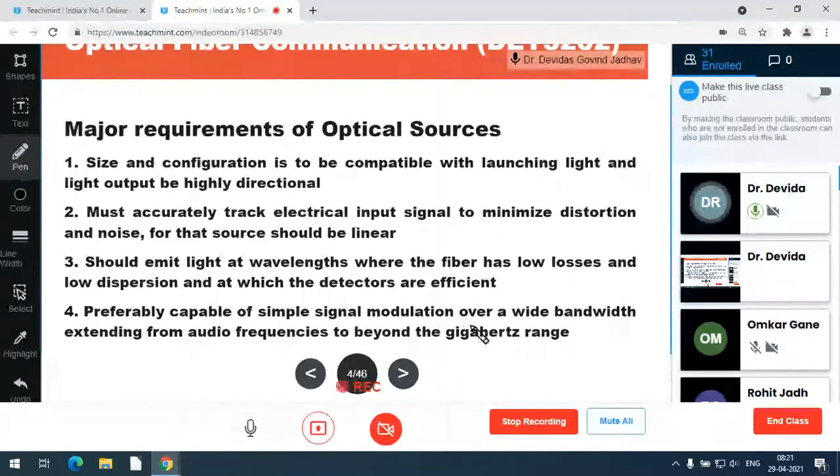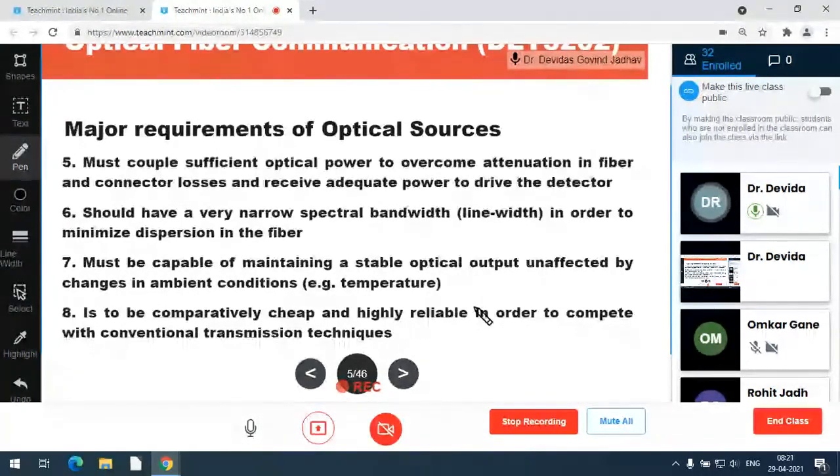Source should emit the light at wavelength where the fiber has low loss, low dispersion, and detectors are efficient. Preferably capable of simple signal modulation over a wide bandwidth extending from audio frequency beyond gigahertz. All these points we have already discussed many times, and we are revising this.